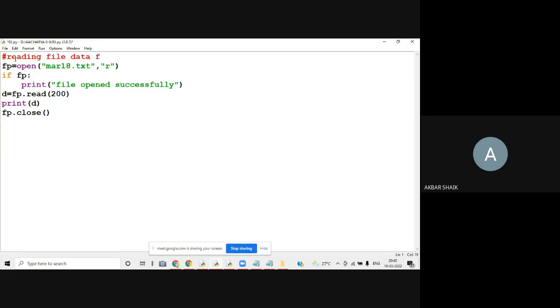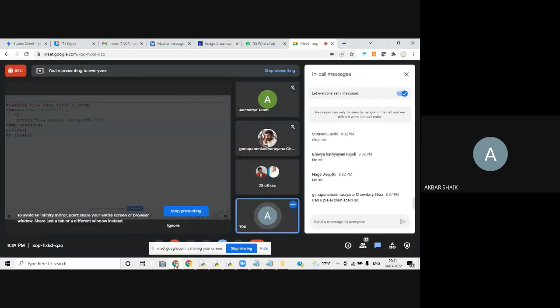First n bytes, so this is the logic. Very simple. Instead of simply using the read function, you pass how many bytes you want to read. For the first n bytes you can send n as any number. That many bytes the file is going to read from your actual file, and the same thing we want to display here. Understood, right?